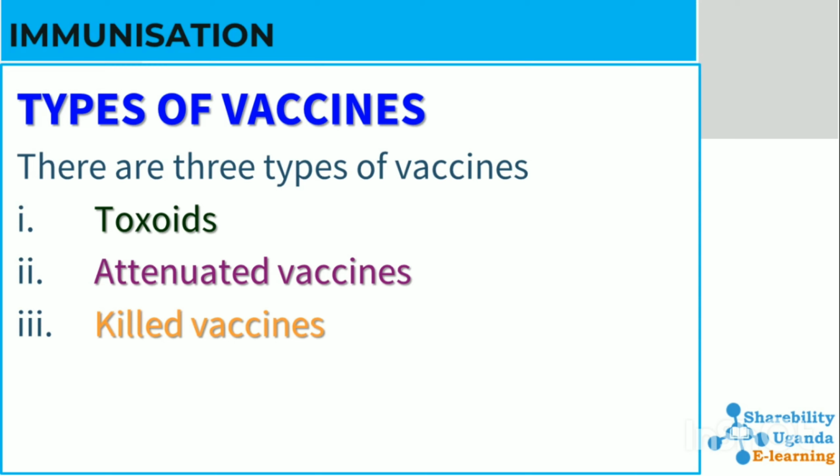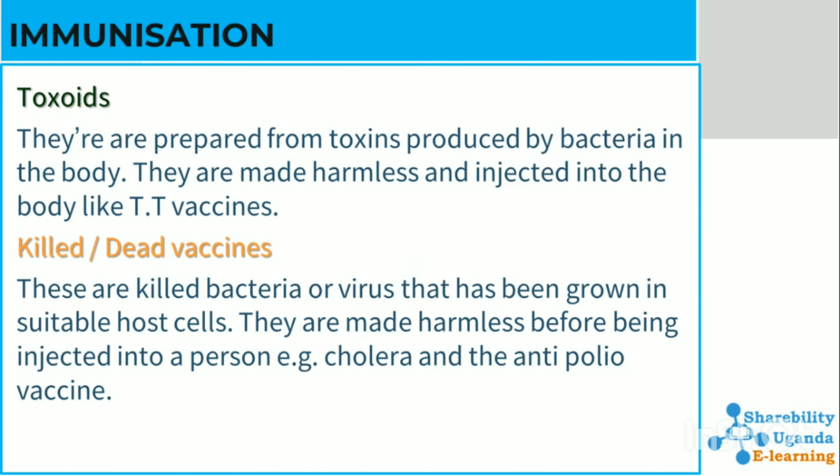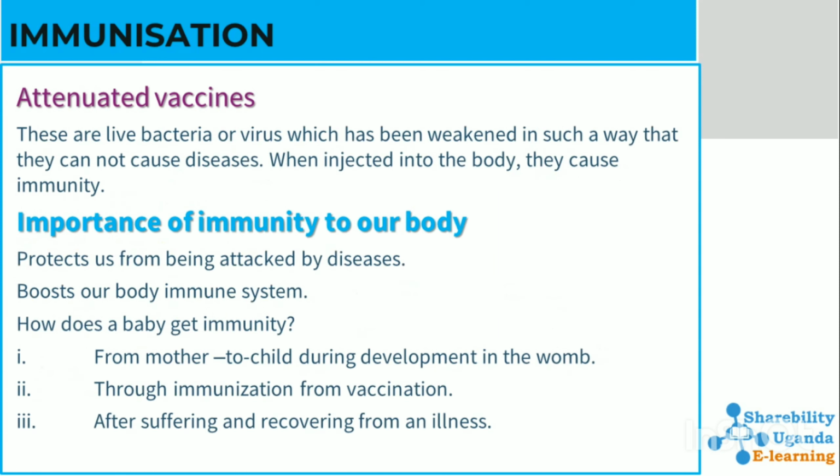We have various types of vaccines. We have toxoids, we have attenuated vaccines, and then killed vaccines. Toxoids are prepared from toxins produced by bacteria in the body. They are made harmless and then injected into the body systems. An example is the TT vaccine. And then killed vaccines are killed bacteria or virus that has been grown in suitable host cells. They are made harmless before being injected into a person, e.g. the anti-polio vaccine.